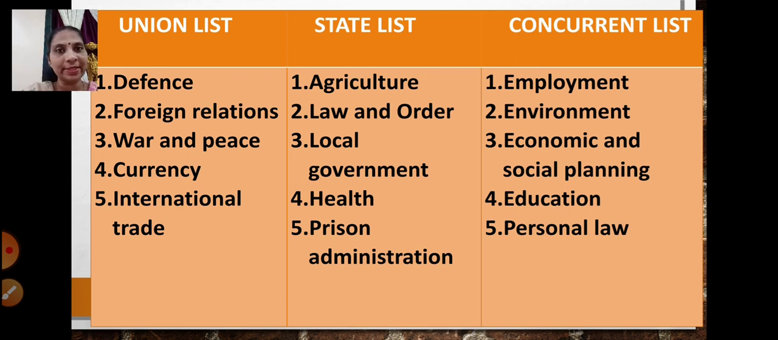I hope till here it is clear, children. We learnt about the federal system and the separation of powers, whereby the powers are separated between the state government and the union government, and the lists according to which the governments will make laws. Fine. Going ahead.